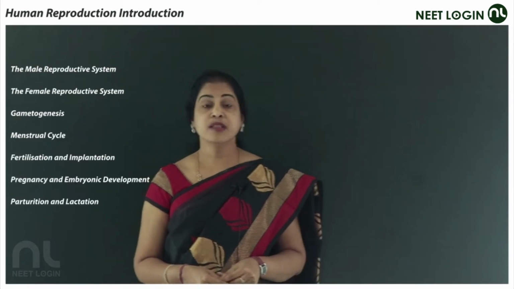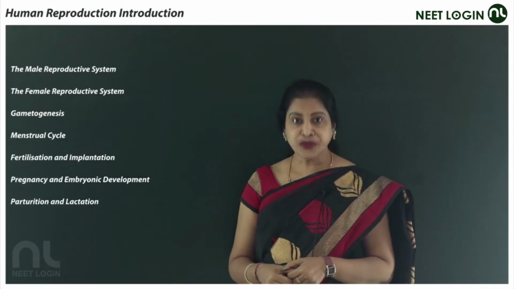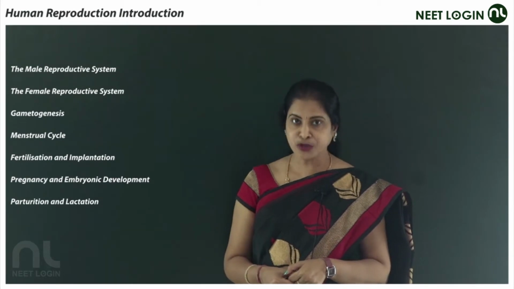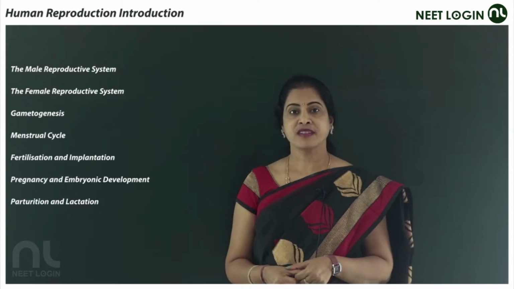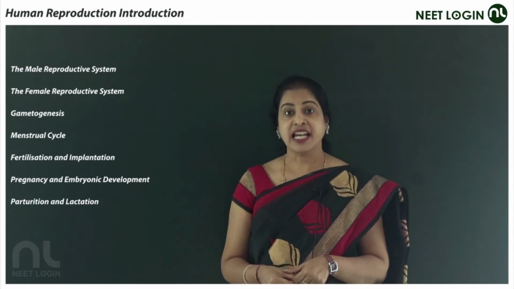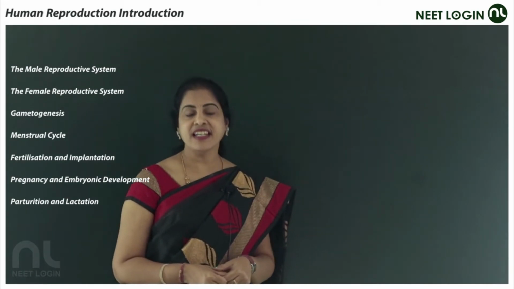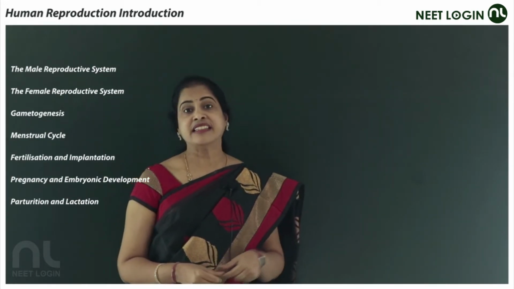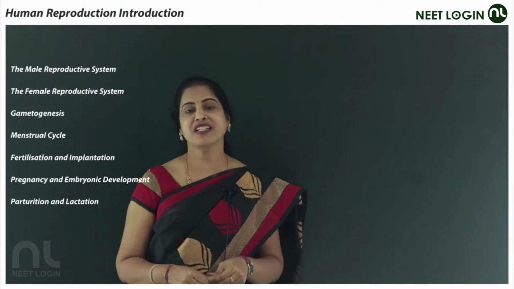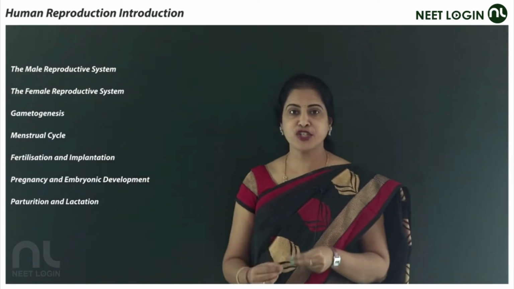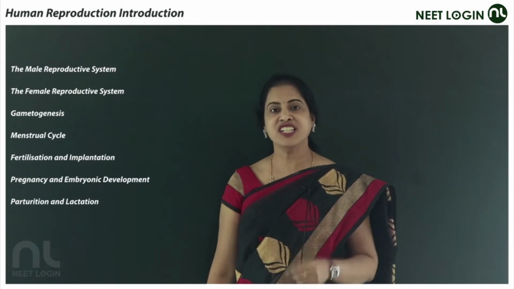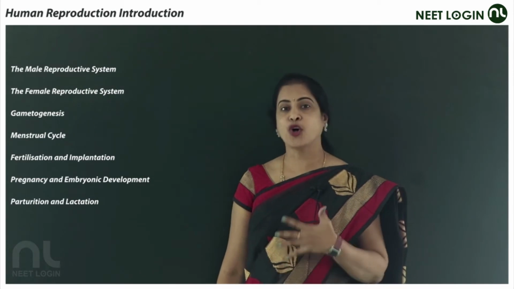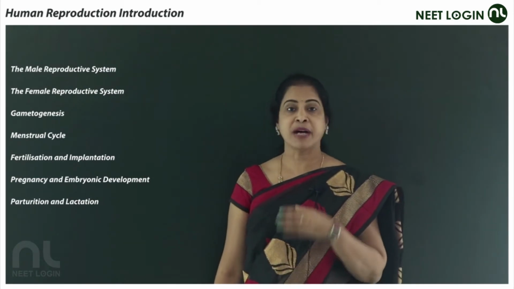The topics we are going to discuss in this chapter are the male reproductive system, the female reproductive system, gametogenesis, menstrual cycle, fertilization and implantation, then pregnancy and embryonic development, and last but not least, parturition and lactation. These are the topics which we are going to discuss in detail. So let's start with each and every topic in detail, and let's hope that you'll enjoy it a lot.